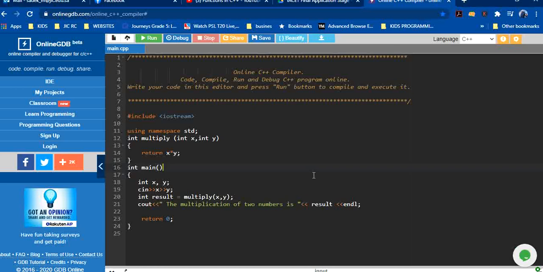So is it good programming to write the same code multiple times within the main program? It's not a good idea, right? So what we do is, if in our program we have a certain part of the code that is repeated multiple times, we take it to a subroutine or a function, and then from the main program we call it multiple times.